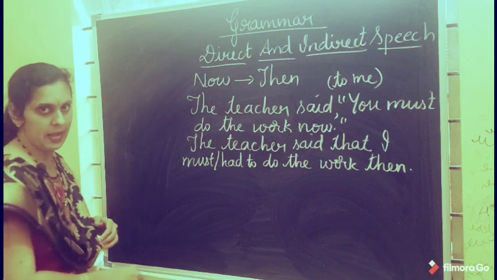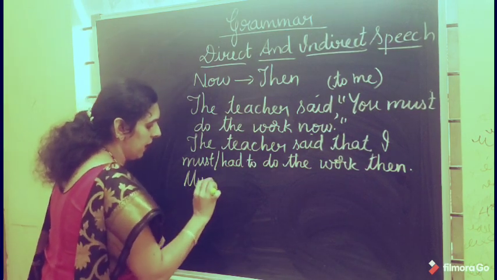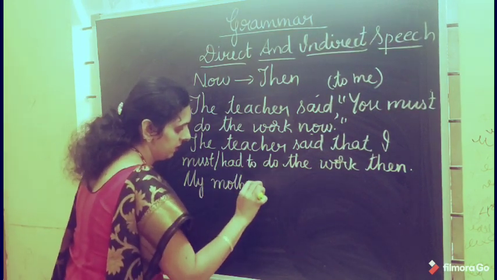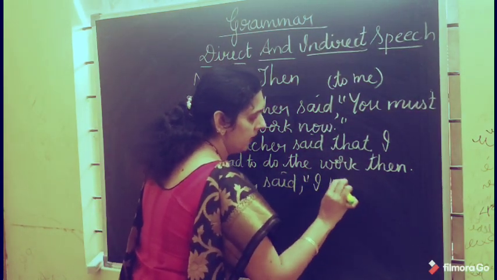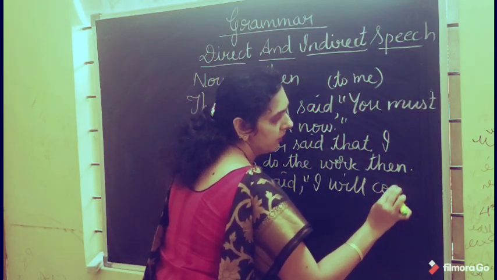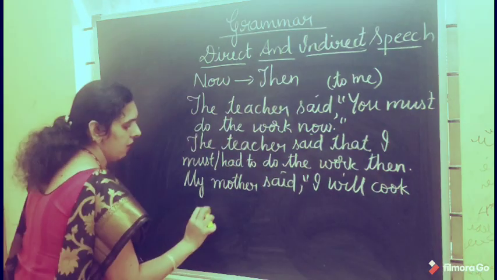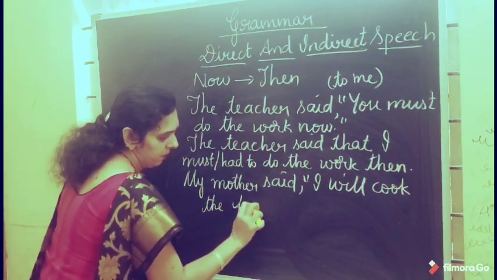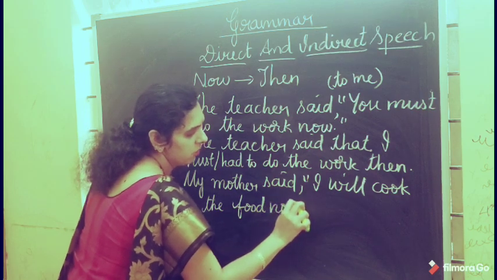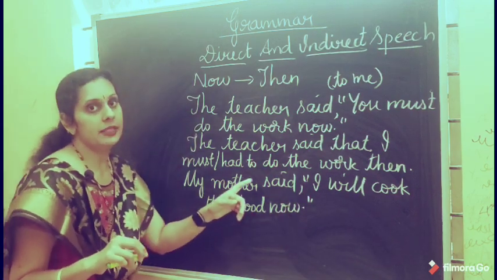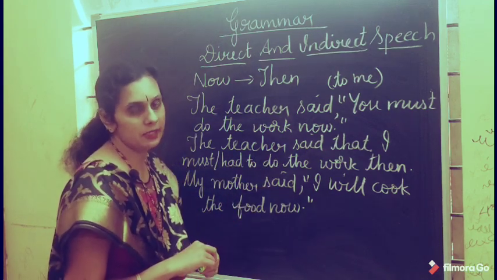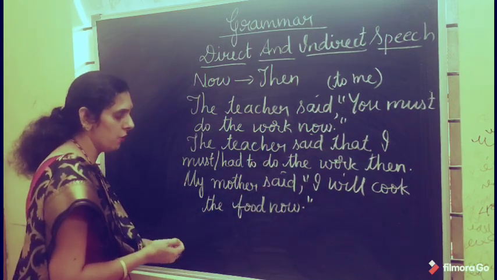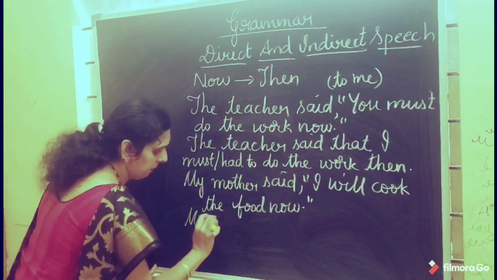Let me take one more example. My mother said, "Okay, I will cook the food now." Now how will you change it? My mother said that. You join the reporting part and the reported part with the conjunction "that".